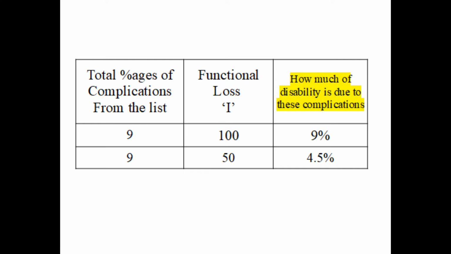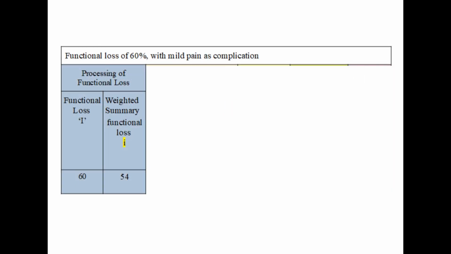Now we know so many rules, axioms and postulates regarding the relation between the complications and disability. We are ready to find a practical approach to handle the complications. Only thing is, the approach should be exactly what is given in Gazette. Let us use an example to understand this not so obvious process of Gazette while building an easy approach to it. Let us have an imaginary case with a functional loss of 60% with mild pain as complication.